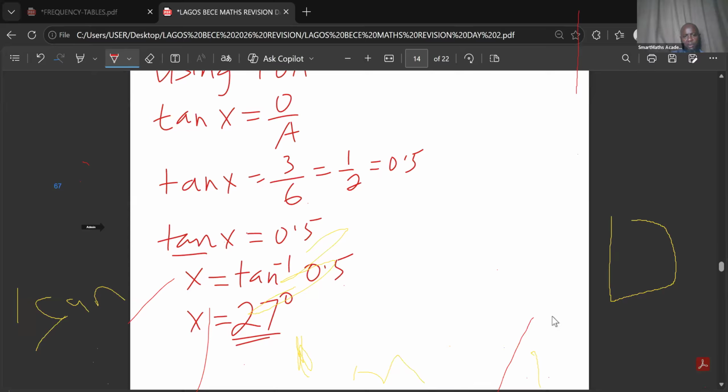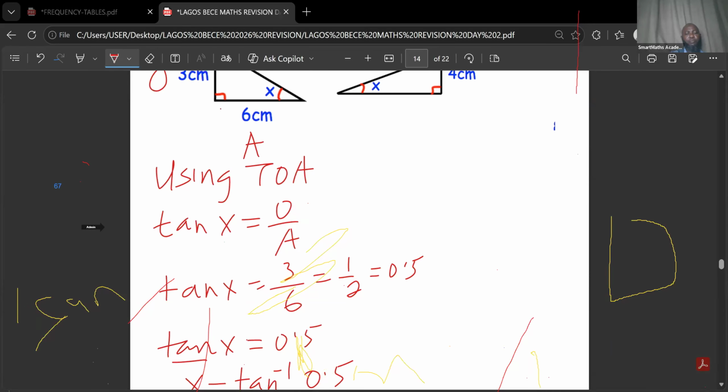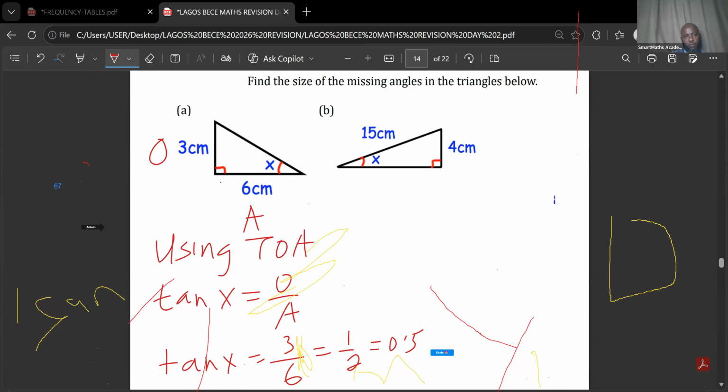Okay, let me explain again. Please, it shows that you are following me. I enjoy when students follow my class, so I can go to any length to explain. So I will repeat again from the beginning. When you are given this type of question, what you are asked is to find the angle. You are given two sides. Find what their names are. The 3 is opposite because it's facing x. The 6 is adjacent. This is the hypotenuse, but we don't need it because we don't have the value.